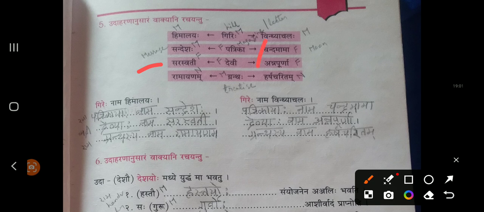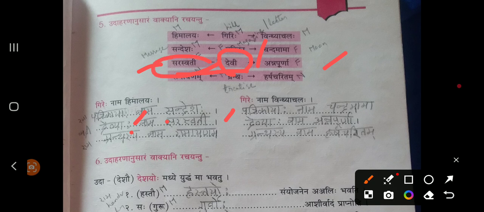Saraswati, Devi, Annapurna. Three Shabdas they have given. What is the relation between Saraswati and Devi? Who is Saraswati? Saraswati is the deity, right? For deity, how do we call in Sanskrit? Devi. Right? So, Devyaha they have used. It's a Shashti Vibhakti form. So, we are saying that Devi name is Saraswati. Devi means deity. So, Devyaha Nama Saraswati. Deity name is Saraswati.